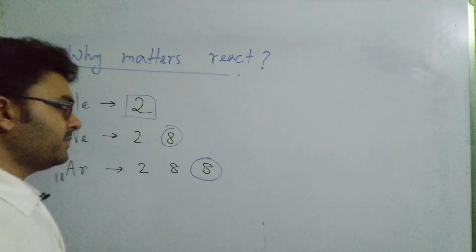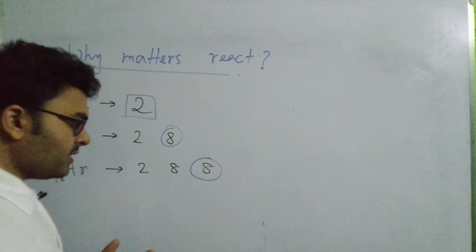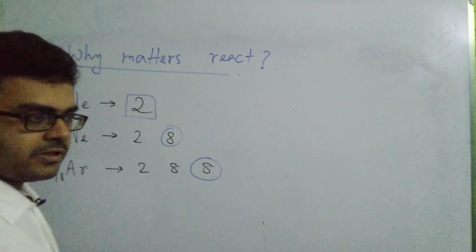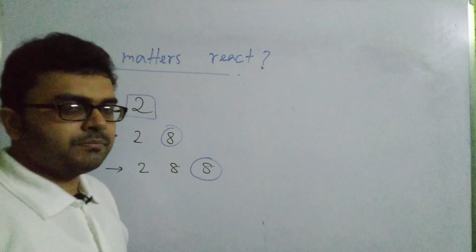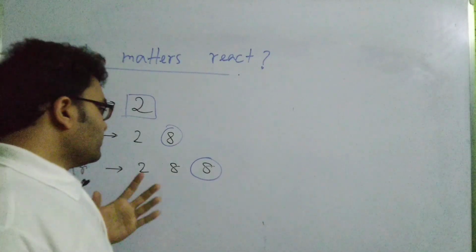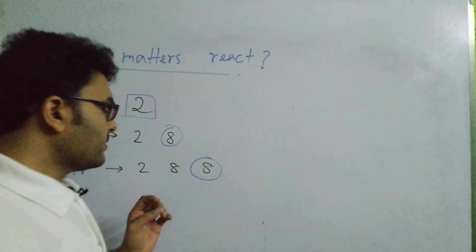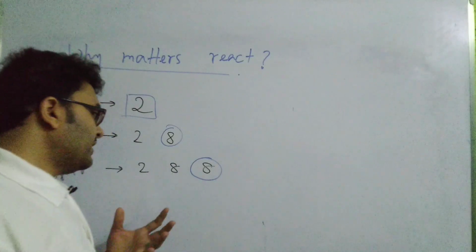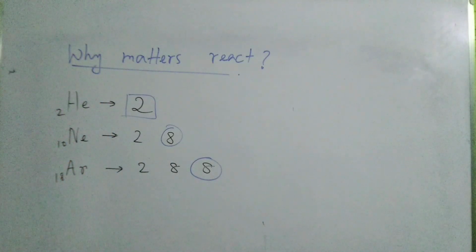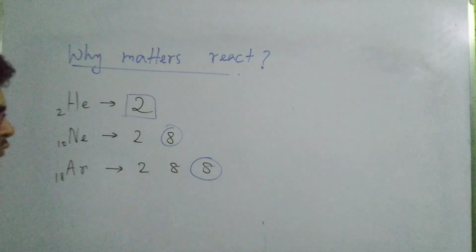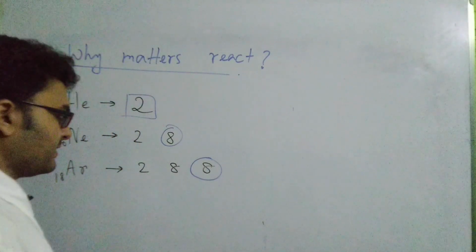I think you have seen the class on electronic configuration. If not, please do watch those videos. You have seen that the other elements have an electronic configuration where the last shell does not have 8 electrons, but rather 1, 2, 3, 4, 5, 6 or 7 electrons.